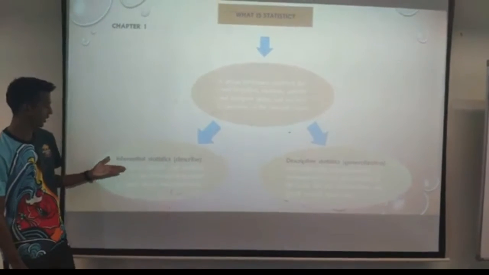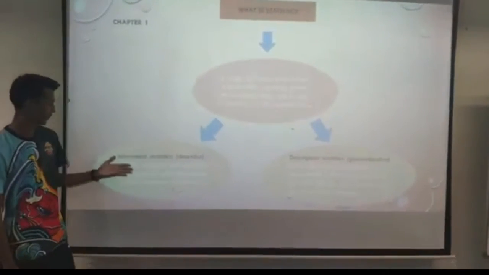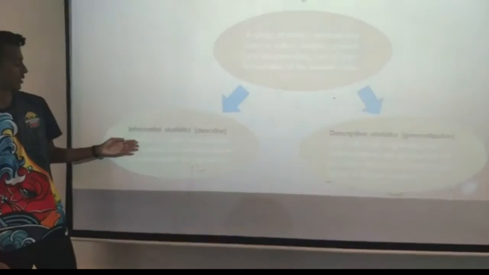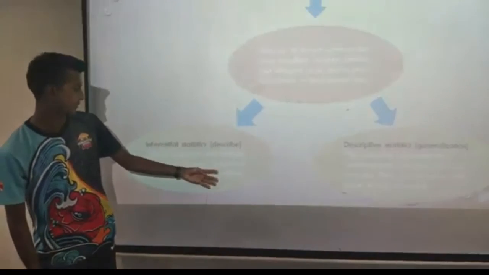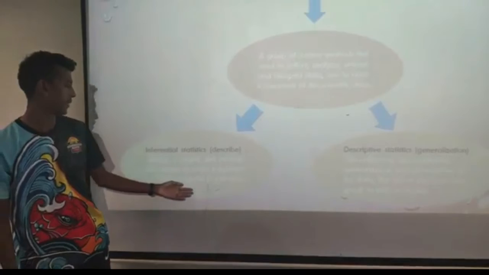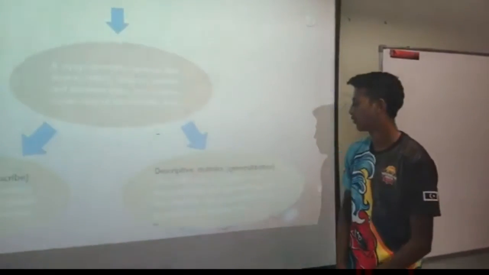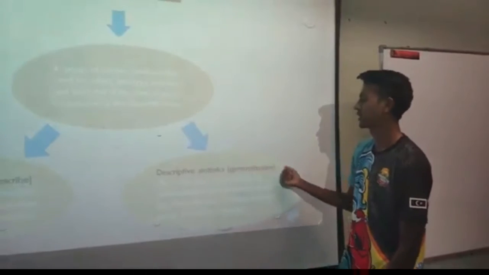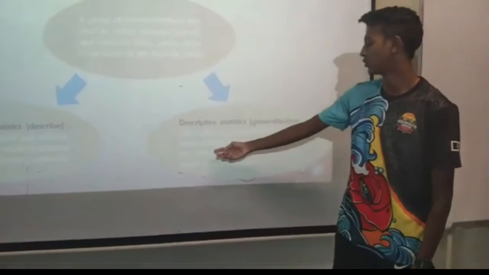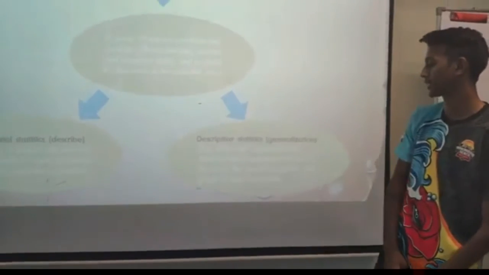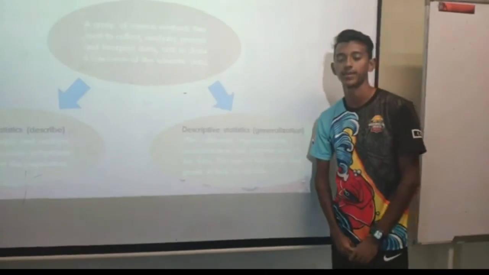The first one is inferential statistics. Inferential statistics is taking a sample and analyzing the sample to make a judgment or claim about the population. The second one is descriptive statistics, which is more about generalization: the collection, organization, summarization, and presentation of the data, using tables and graphs to help us explain.